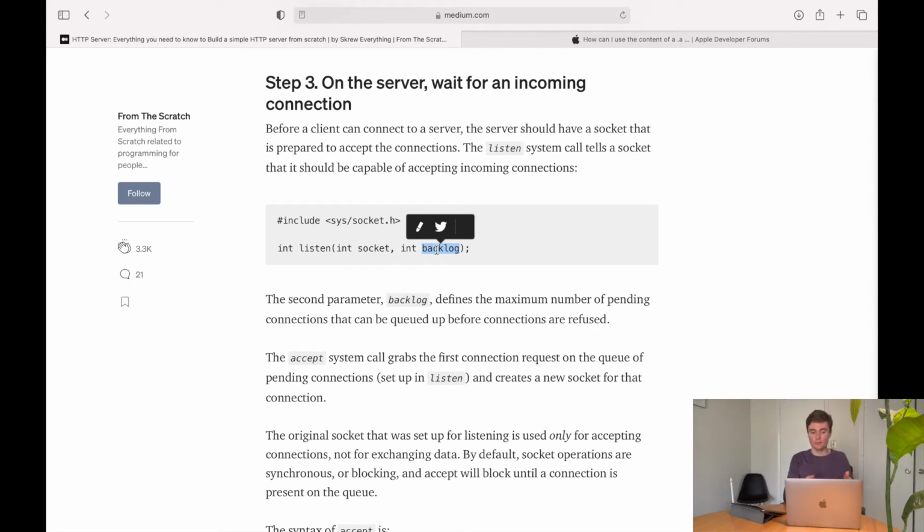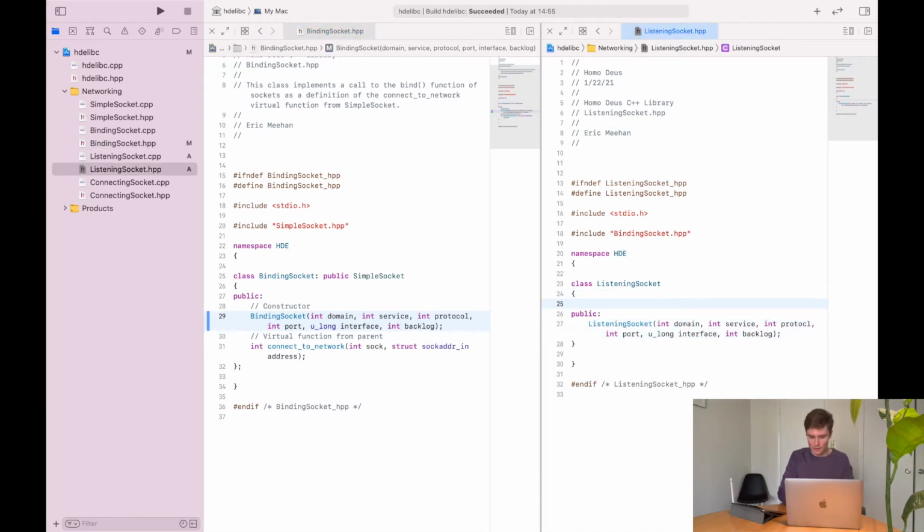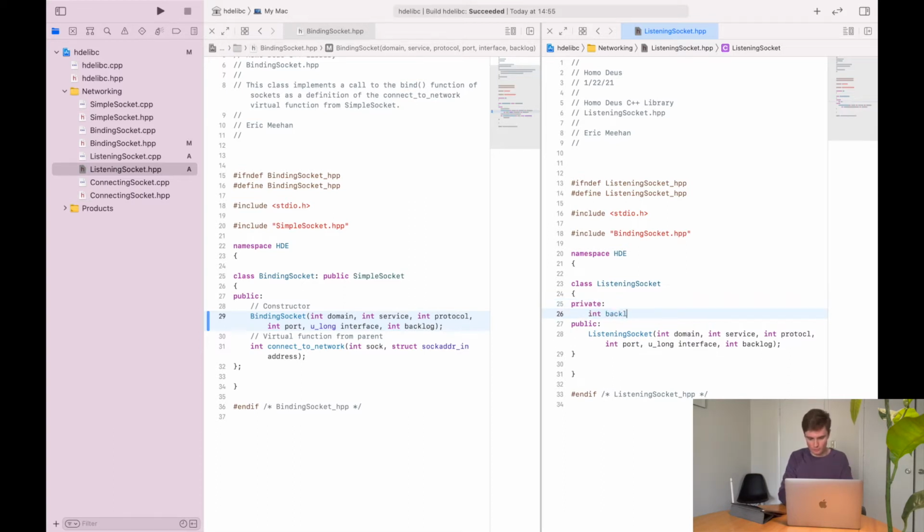So that's what your backlog is. So we are also going to add backlog to our constructor, and I want to save backlog as a private member variable. So we should probably change the name of what is being sent into the function.